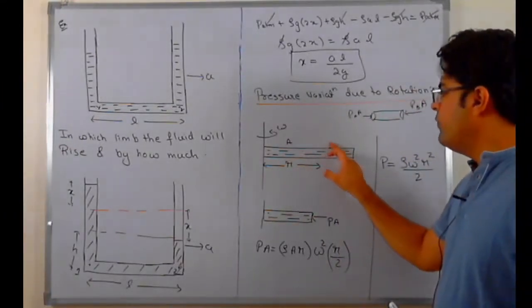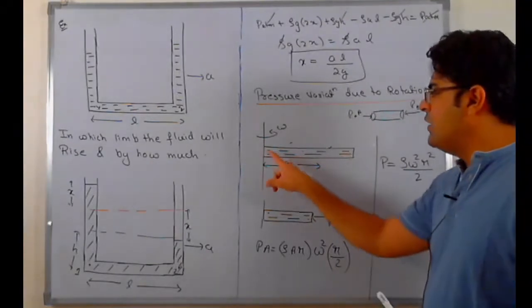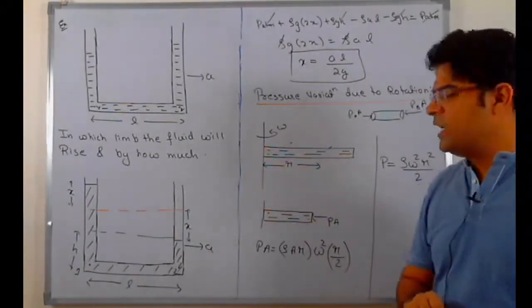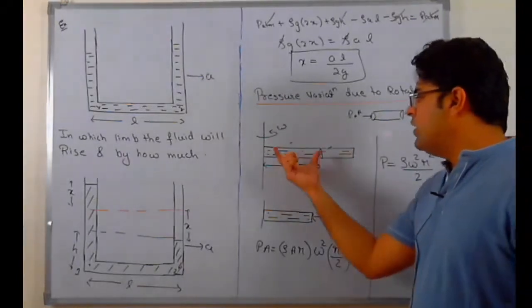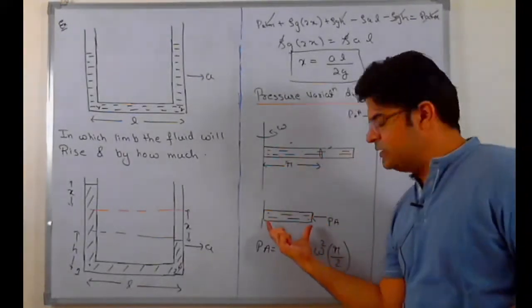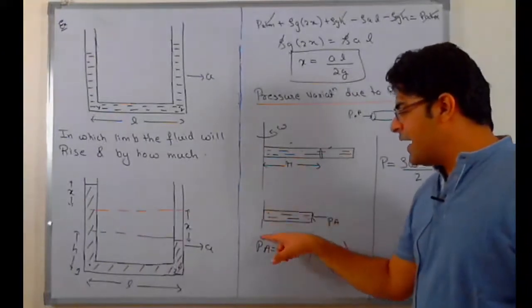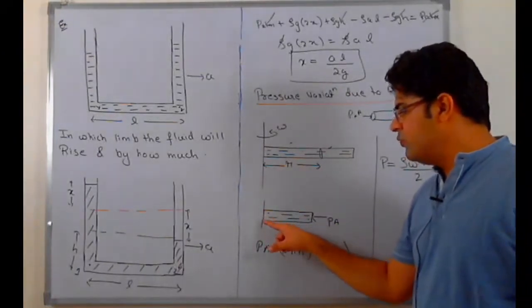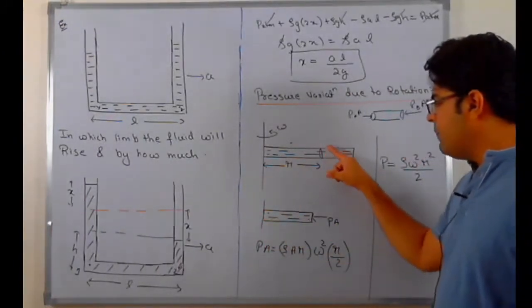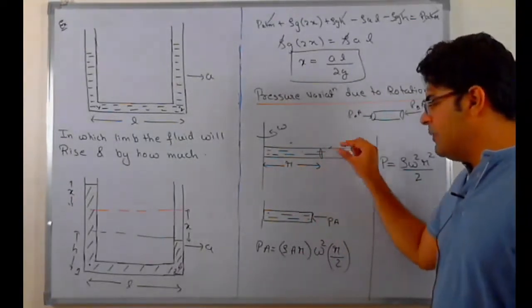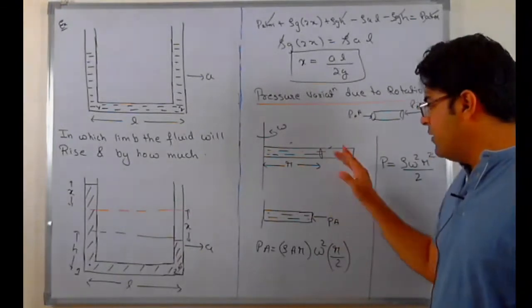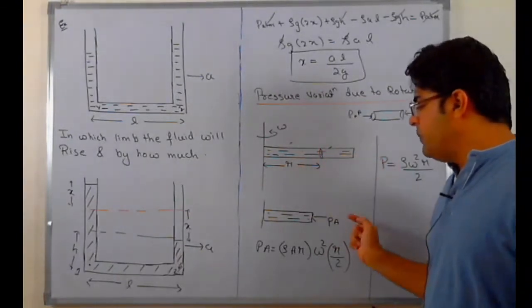We are trying to find what is the pressure at distance r, taking the pressure on the axis as 0. So if we wish to find pressure up to distance r, only consider this much section. If the pressure at the axis is 0, there will be no force from the axis. If I take the pressure at distance r to be P and the cross-sectional area of this tube as A, then the force applied by the fluid on the right of it will be P into A.